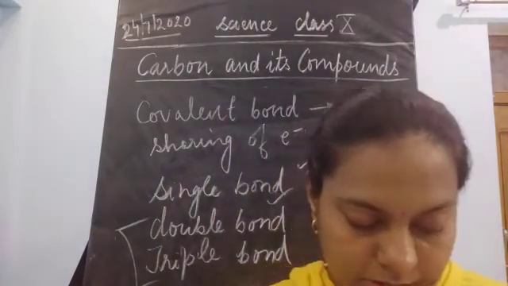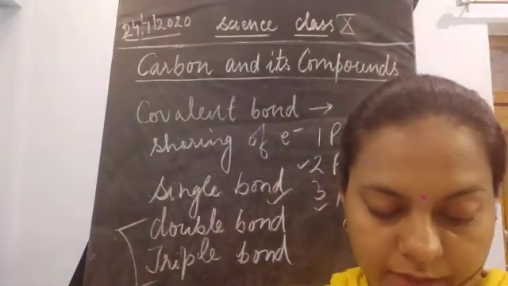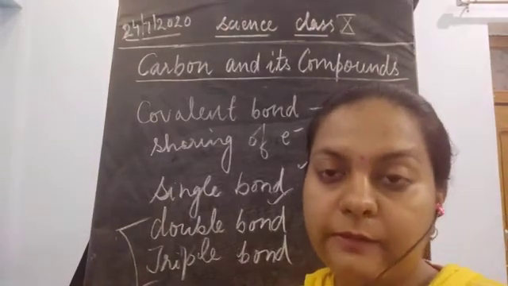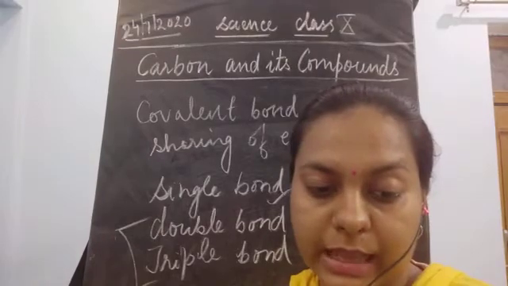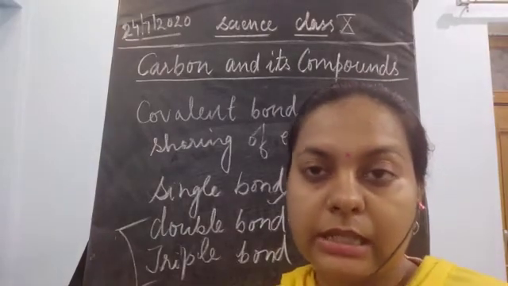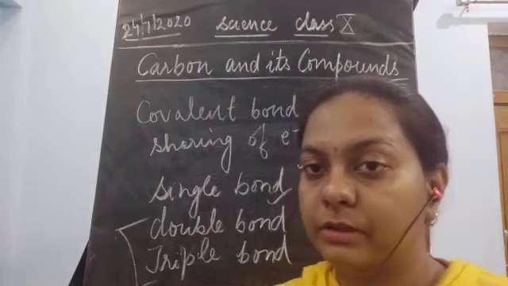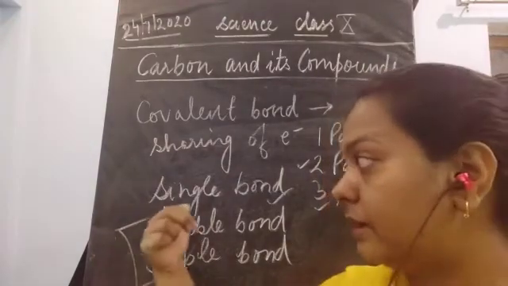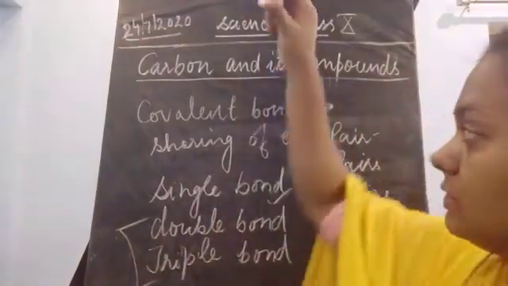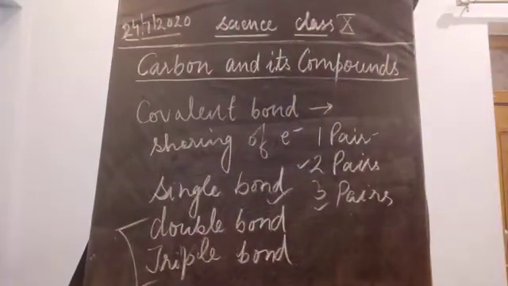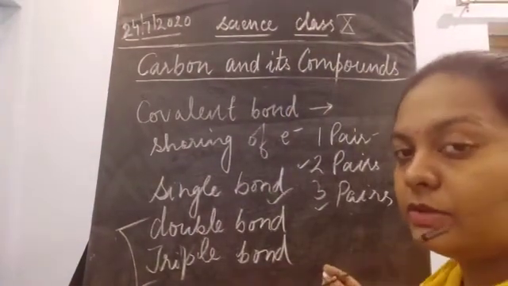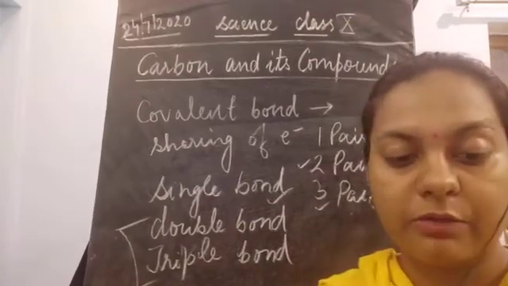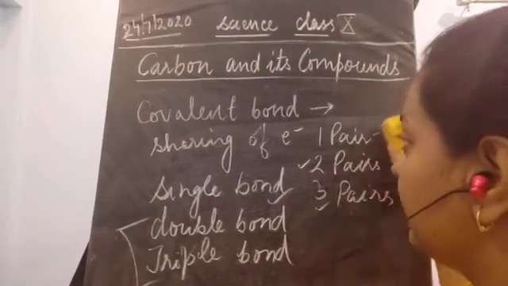Okay, now we know that the reactivity of an element is explained as a tendency to attain a completely filled outermost shell. Why is this happening? There is a need for attaining a completely filled outermost shell, and that should complete its octet.